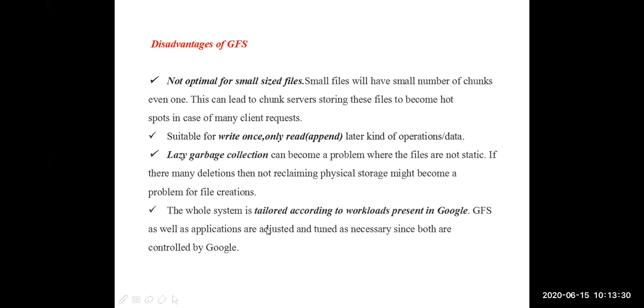The whole file system is tailored, meaning adjusted. The whole file system can be adjusted according to the workloads present in Google. That means based on the workload of the Google applications, the Google file system can be changed and modified. Tailoring means making modifications to the Google file system based on the workloads of the Google applications.